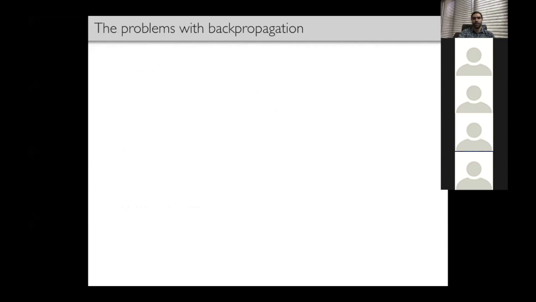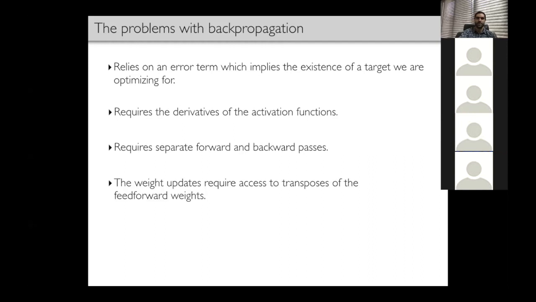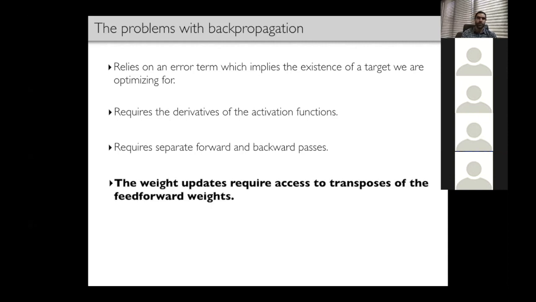Backpropagation is the workhorse of modern deep learning, and it's the only known learning algorithm that allows multi-layer networks to train on large-scale tasks. However, the neural plausibility of backpropagation has long been disputed for its use of an error signal, continuous derivatives of the activation functions, alternating forward and backward passes, and maybe most famously for its use of the transpose of the forward weights in the backward pass, assuming different neural circuits implement the forward and backward paths. The focus of this work will be precisely this last piece, the requirement that backpropagation needs weight symmetry in the forward and backward paths.